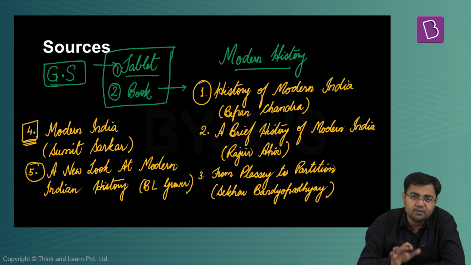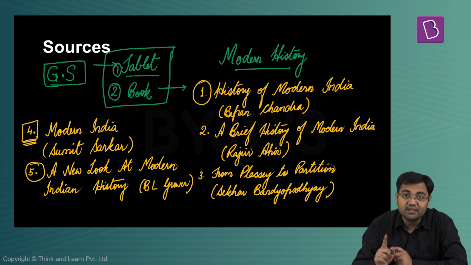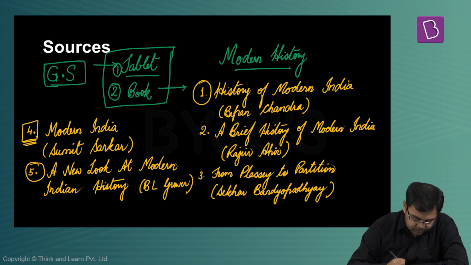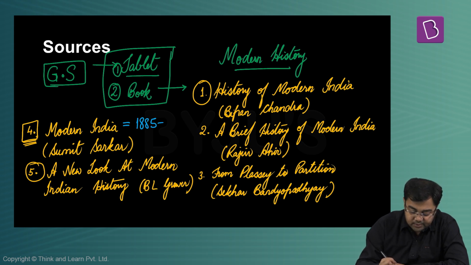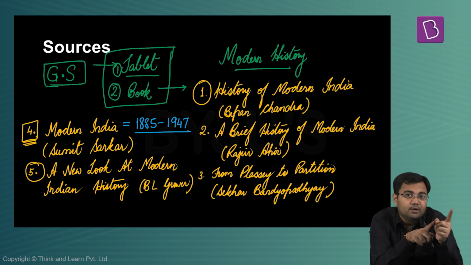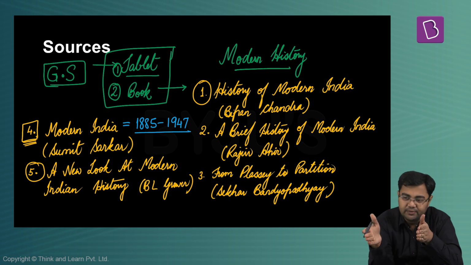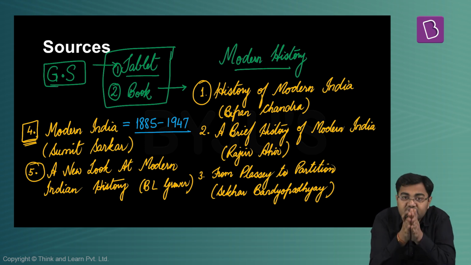Now what happens? Let's say you start reading Modern India by Sumit Sarkar, which is actually a very good book to read. But there is a shortcoming. The shortcoming is that it takes care of only the 1885 to 1947 period. So it does not cover the Battle of Plassey, the Battle of Buxar, the socio-religious reform movements, or the 1857 revolt. All of these are not present in this book. So you are gaining that one question that was asked, but you are losing out on at least 3 or 4 questions that would be asked from the period between the 1700s and 1885. So this is the problem.